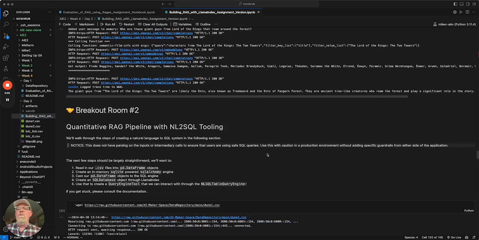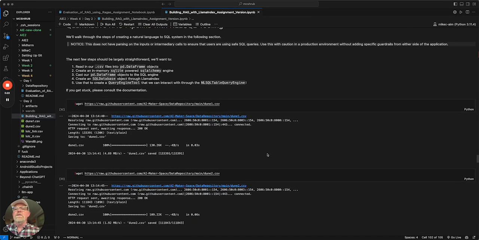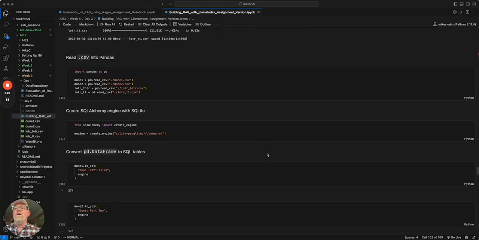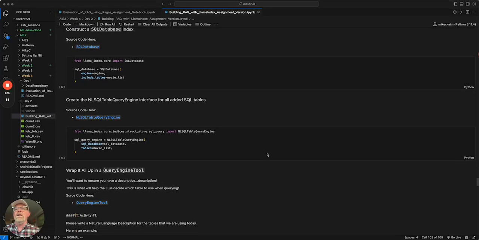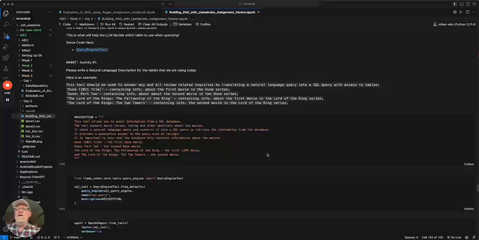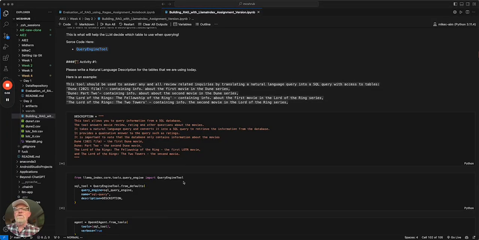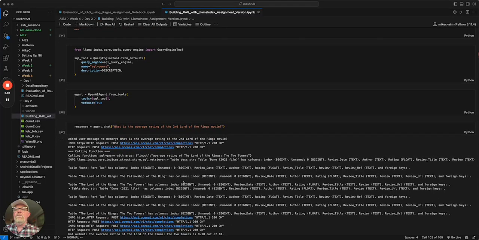But what if we want to actually have quantitative, so having a SQL mechanism that is going to go to IMDb and get data? We get that all set up, and we grab that together into a SQL database. We set this up so that we can describe how this tool is going to operate, and we can add that, and we can then